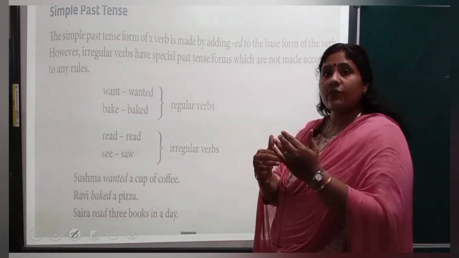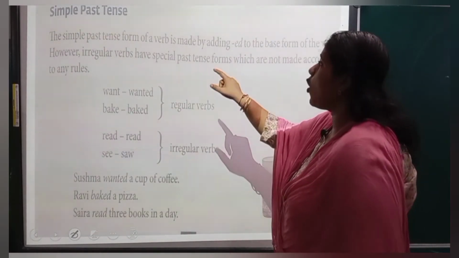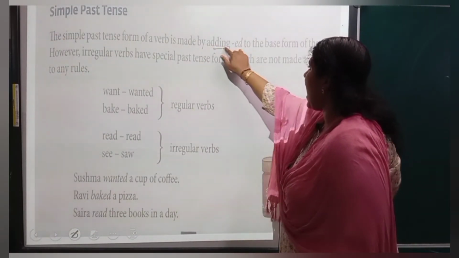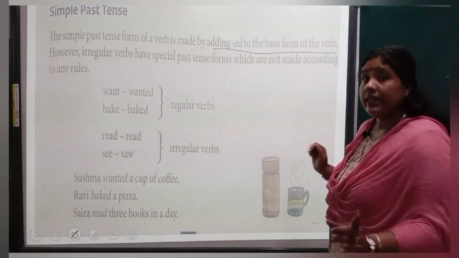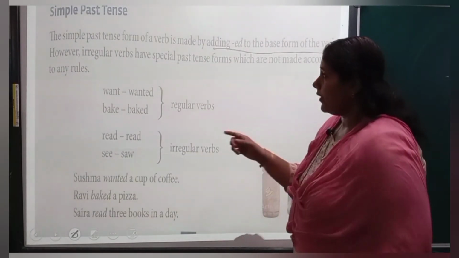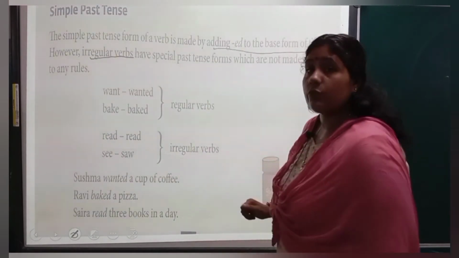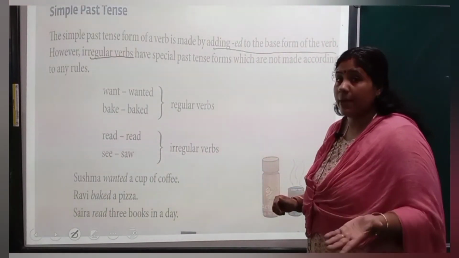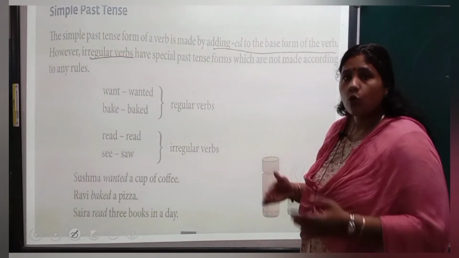So, let's start with simple past tense. The simple past tense form of a verb is made by adding ed to the base form of the verb. Want, wanted. However, irregular verbs, what are irregular verbs? This we have already learned in the verbs chapter, isn't it? Buy, bought, go, went.